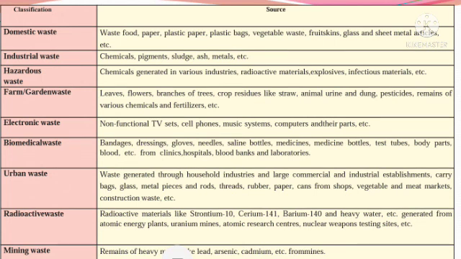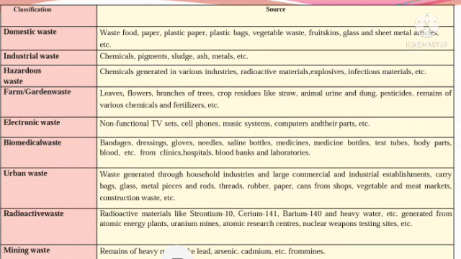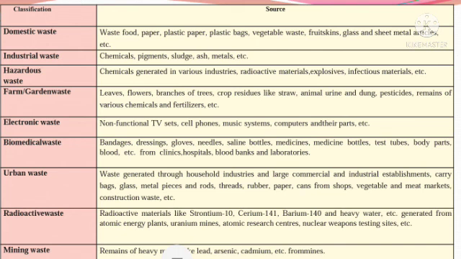Hazardous waste: the sources are chemicals generated in various industries, radioactive materials, explosives, infectious material, etc. Farm or garden waste: in agriculture or in our garden, waste such as leaves, flowers, branches of trees, crop residues like straw, animal urine and dung, pesticides, and remains of various chemicals and fertilizers are included in farm or garden waste.